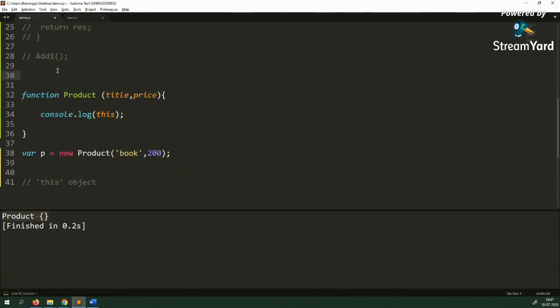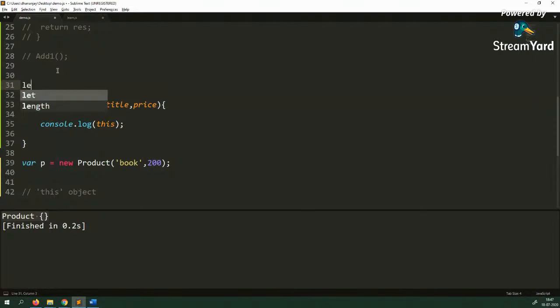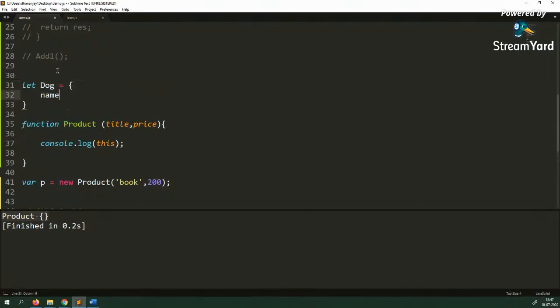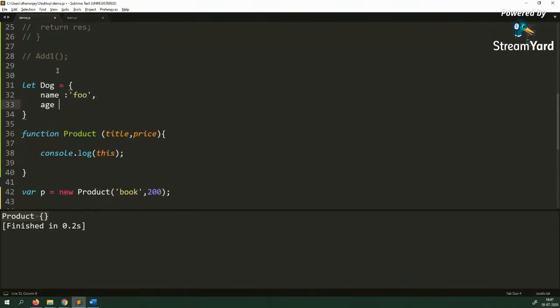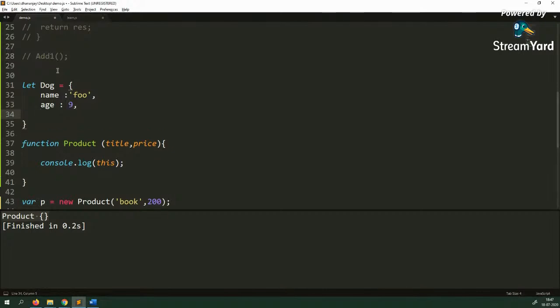So let's say that I have an object called let dog, and dog has a name. Let's say dog name is Foo. Dog age is 9, and dog has one function, display function.